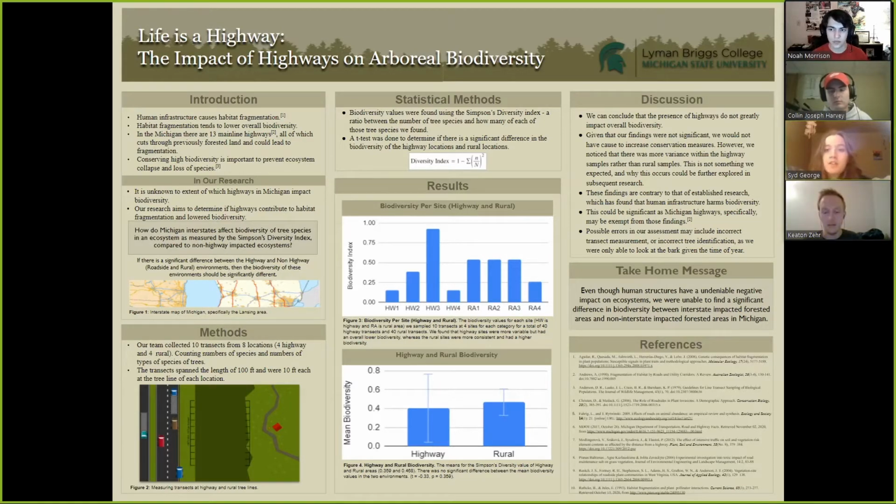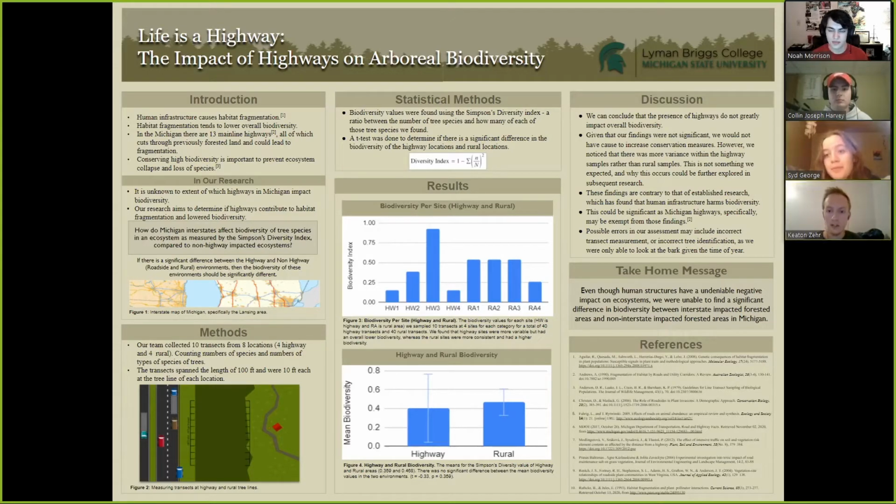Okay, so for the discussion, we can conclude that the presence of highways does not greatly impact overall biodiversity. These findings are contrary to established research that we've looked at prior to this, but we know that this can't be applied everywhere. And then possible errors in our assessment could have included incorrect transect measurement or incorrect tree identification.